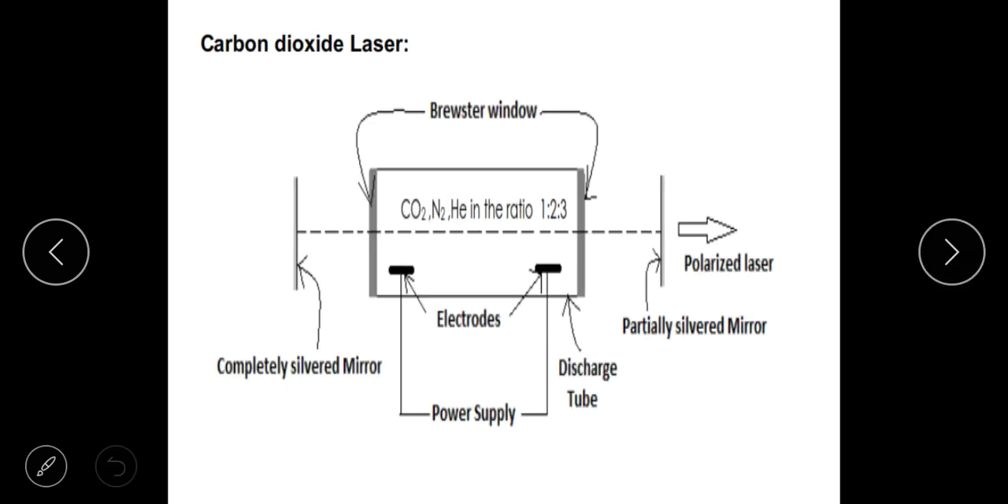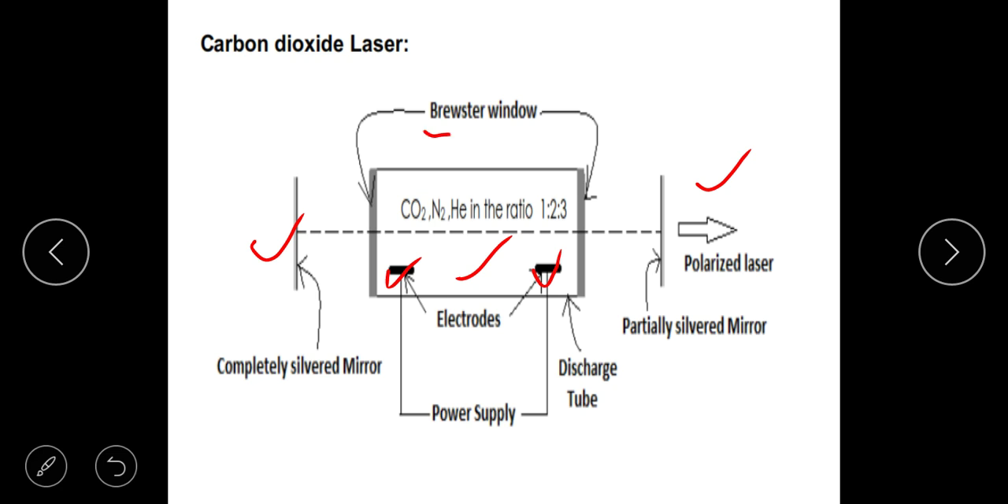Now we will move into the next kind of laser, which is called the carbon dioxide laser. What will be the setup? The setup will be like this. As usual, this is the laser cavity, as you can see. There is a power supply. You need a high power, so it should be supplied here. There is a completely silvered mirror on one side and a partially silvered mirror on the other, as I told you, because of reflection.